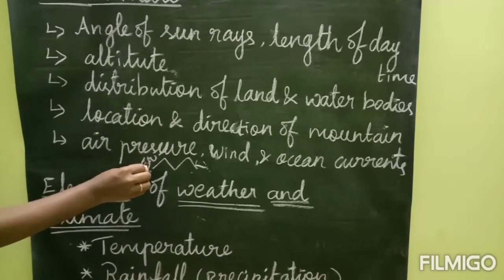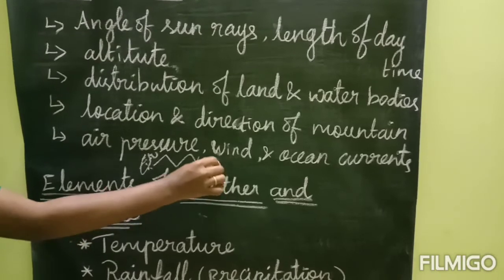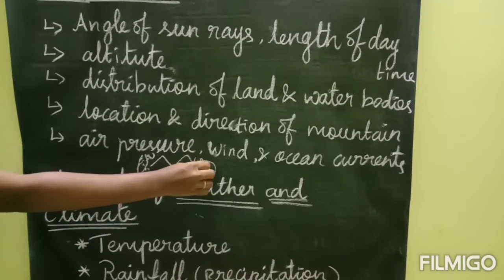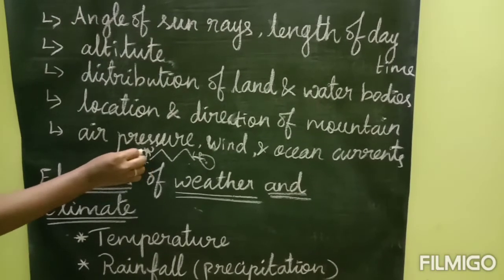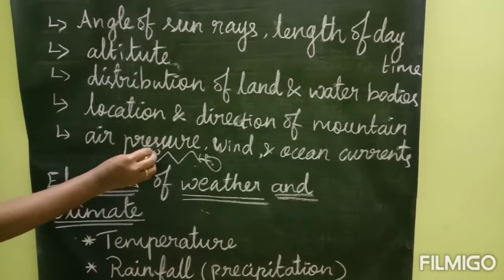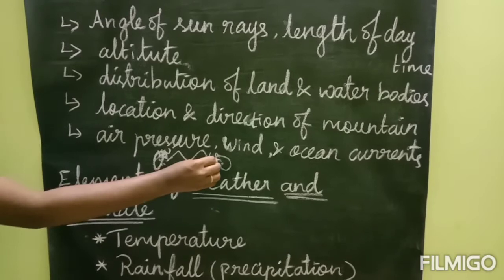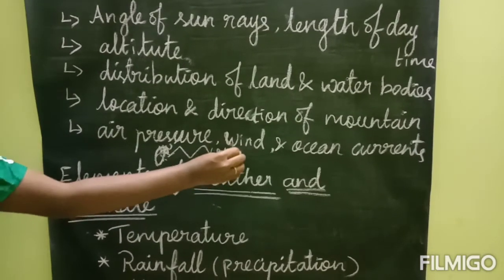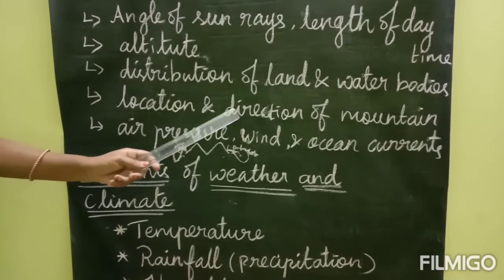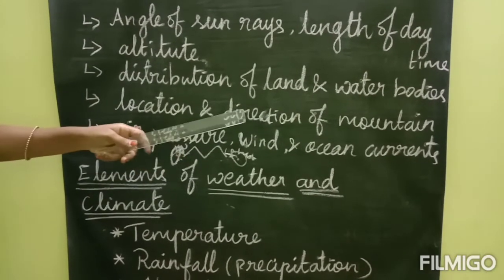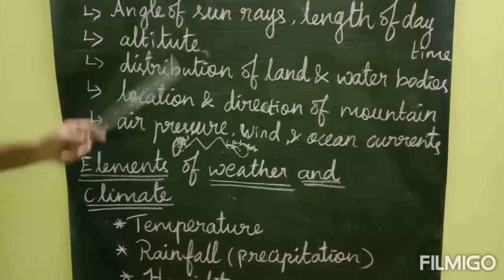Kerala is on the windward side and Tamil Nadu is on the leeward side. So we get less rainfall than Kerala. Kerala enjoys a high humidity weather, but we have very hot weather. So this is the example of how location and direction of mountain also control the weather and the climate.